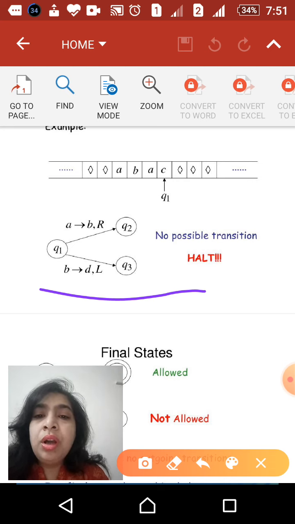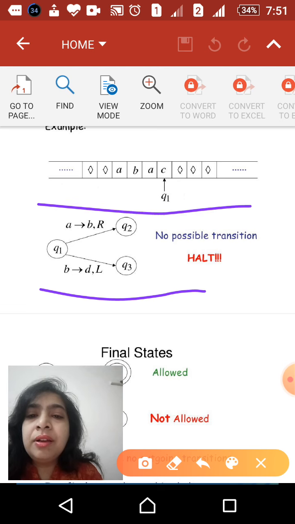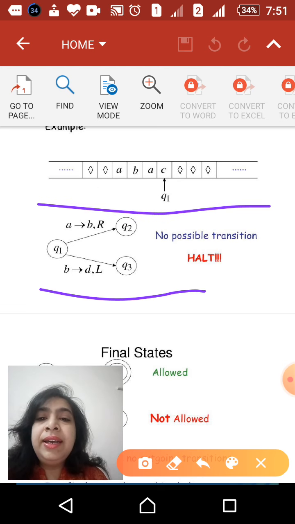But if you look at the tape head, what should have happened here? Yes, Q1 shows in the diagram the transitions for A and for B, but it isn't showing a transition for C. So there's no possible transition, and hence the machine doesn't know what to do. So remember, in these cases, the machine is in a confused state or the machine may crash.